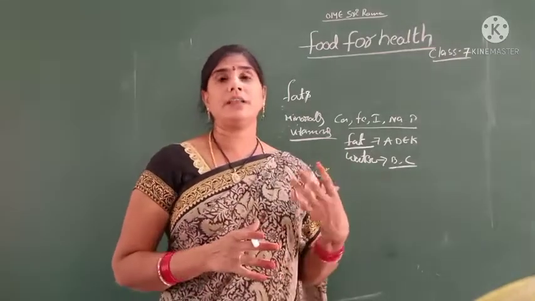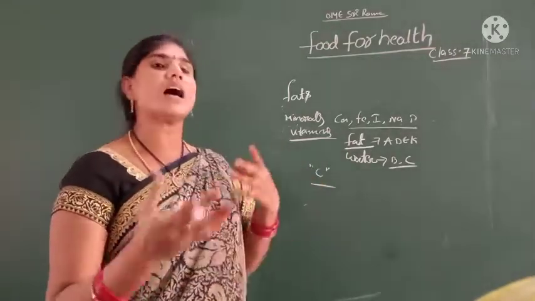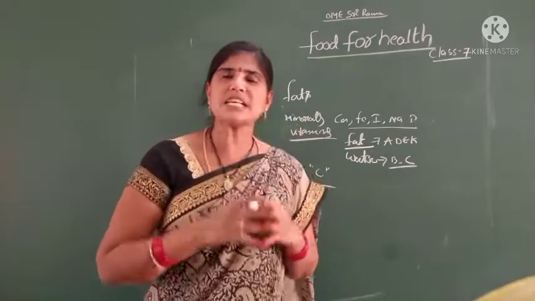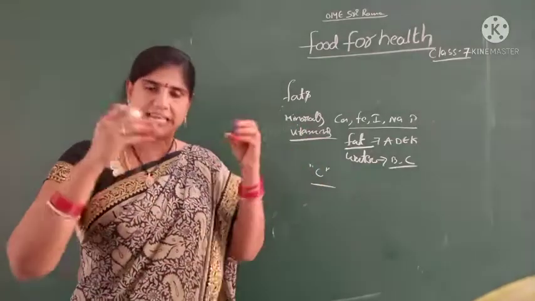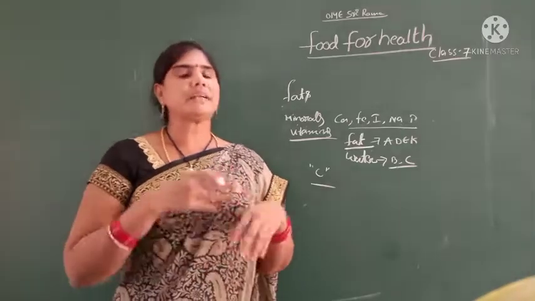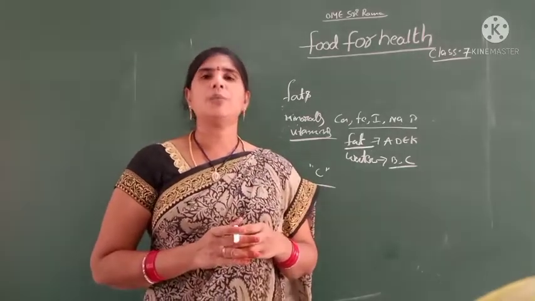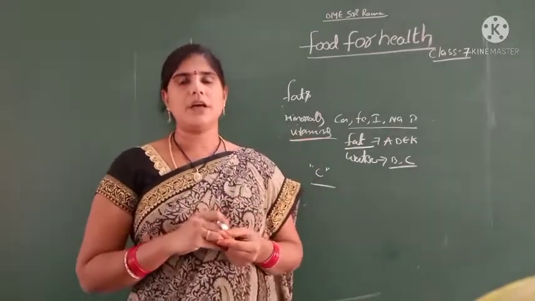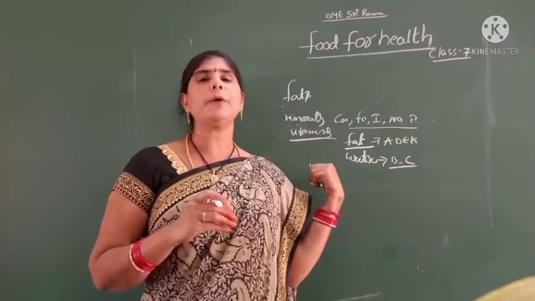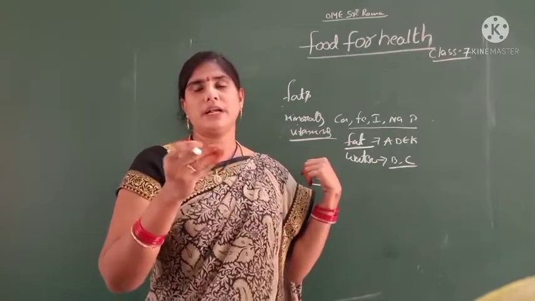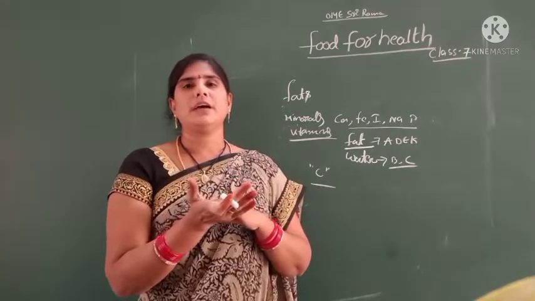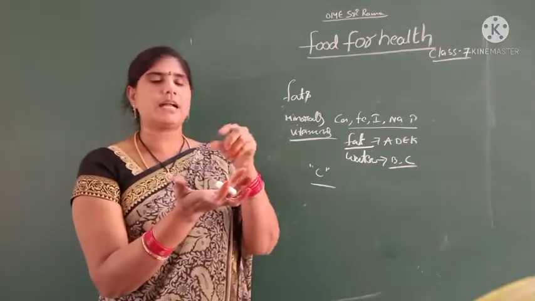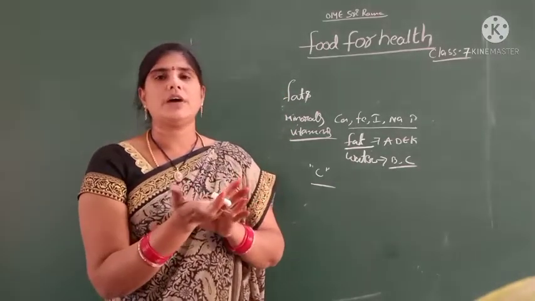Okay children, we have a small test for you: whether these food items contain vitamin C or not. If vitamin C is present, the paper turns white. The more it turns white, the more vitamin C. In the last class, we took paper, a lemon slice and a few drops of iodine solution, and observed for 15 minutes.